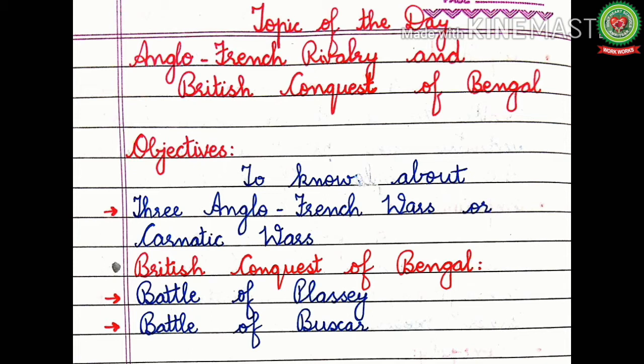And the main objectives of today's topic are: you will come to know about the three Anglo-French wars or Carnatic Wars, the British conquest of Bengal, and the Battle of Plassey and Battle of Buxar.